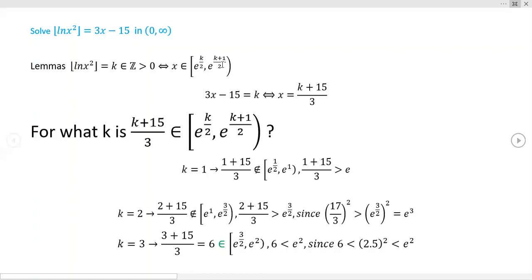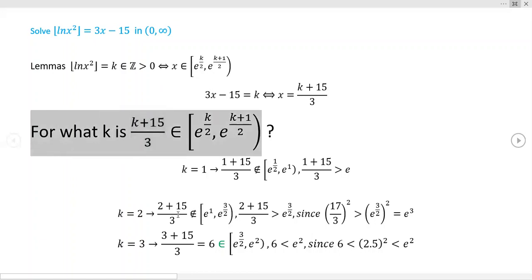Now we have to leave out k plus 1 over 2, because by the very same reasoning, if we tried to include k plus 1 over 2, that would mean that k plus 1 would also be part of this, all right? And so we're just trying to confine this to a single integer floor level. So this very powerful lemma, coupled with just a little bit of algebra here, if you solve 3x minus 15 equals k, you get k plus 15 over 3. And so really, we can just answer this question by answering this question right here.